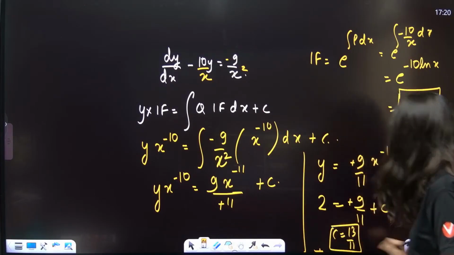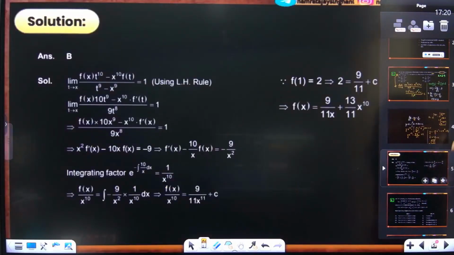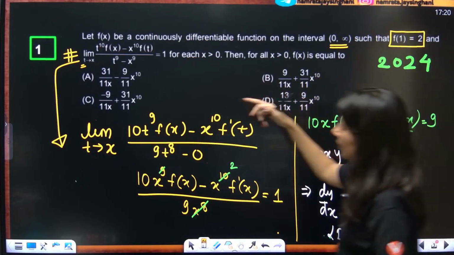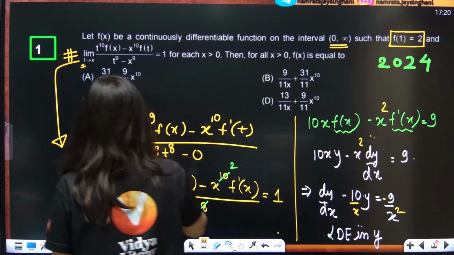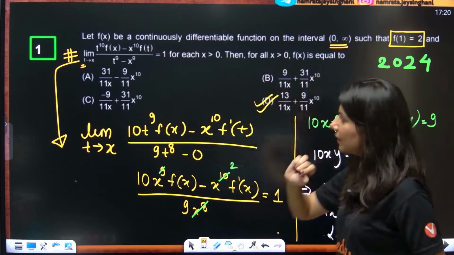Yes. Now what is the correct answer of this particular question? Tell me. 9 by 11x clearly. Okay, and you are having 13 by 11. 13 by 11, 9 by 11x and 13 by 11. So I think option D is absolutely right.